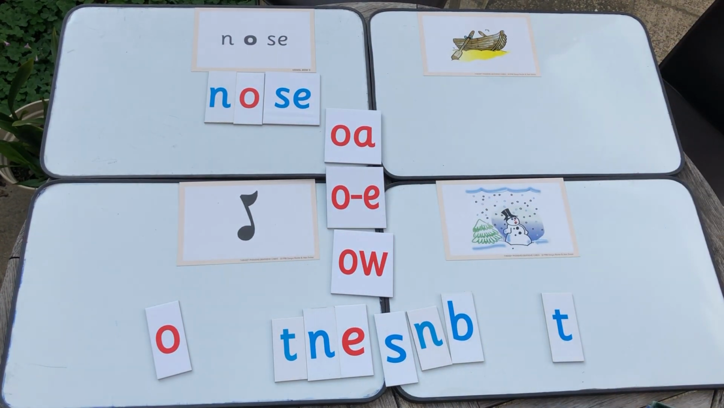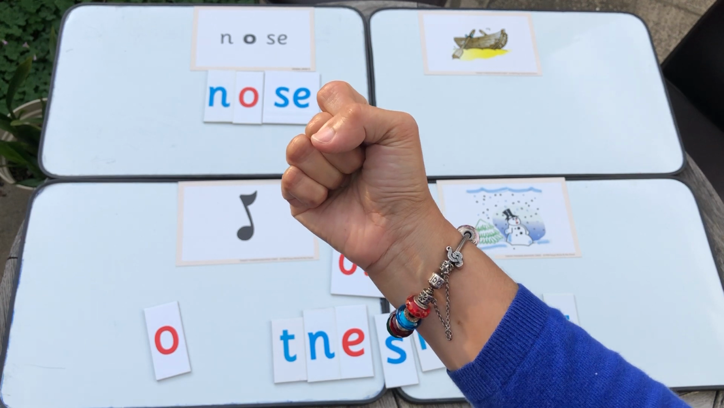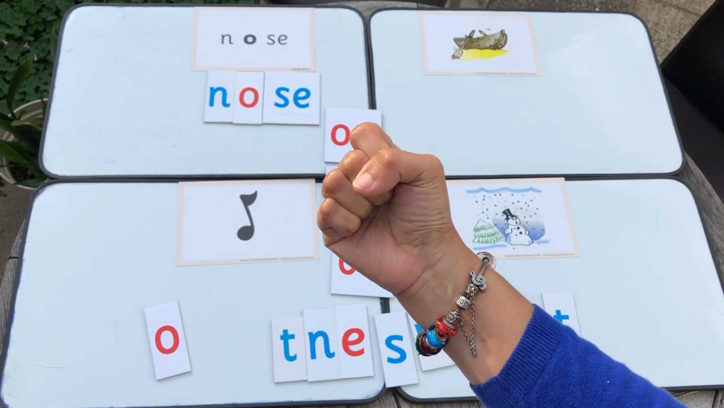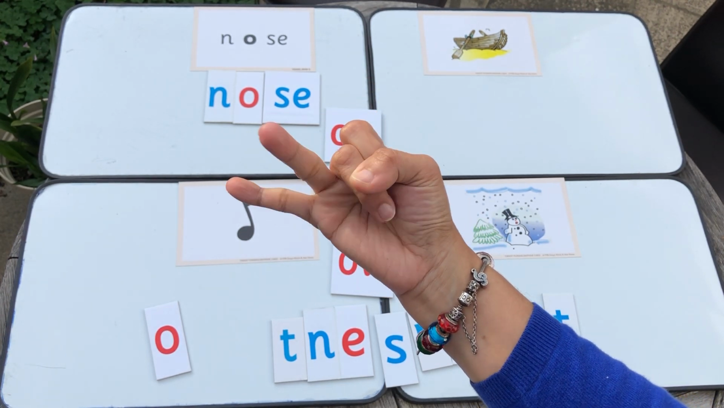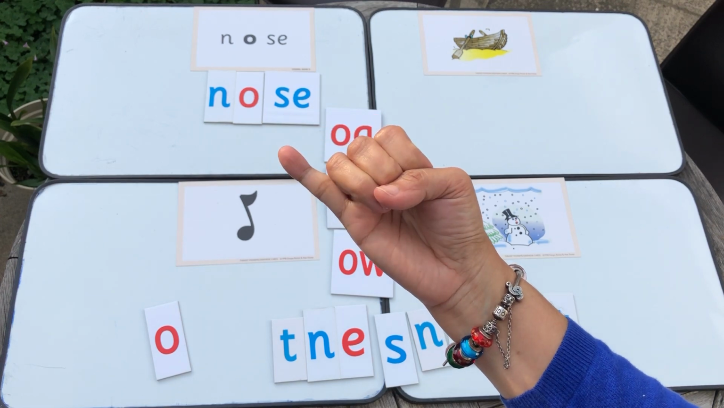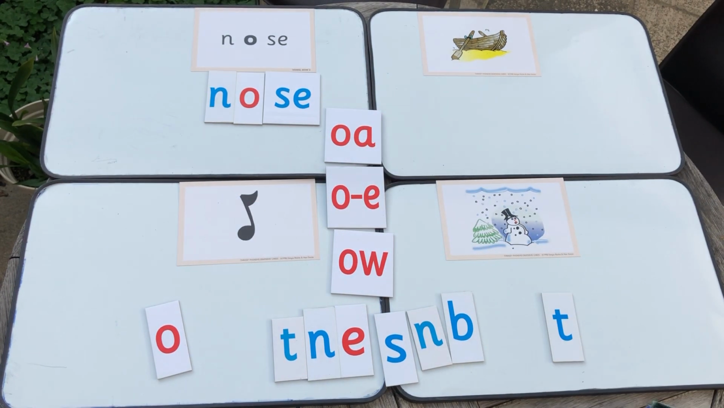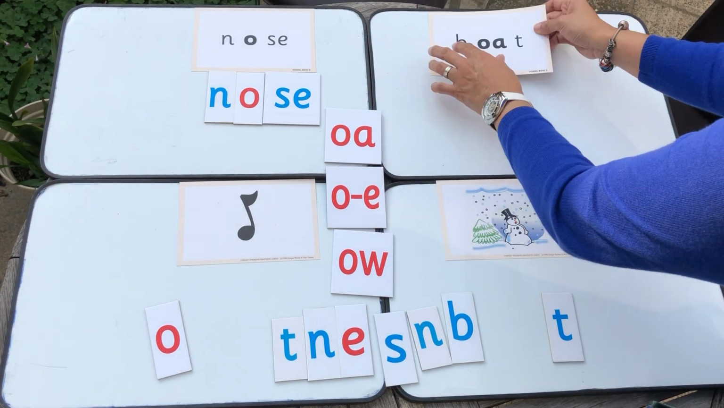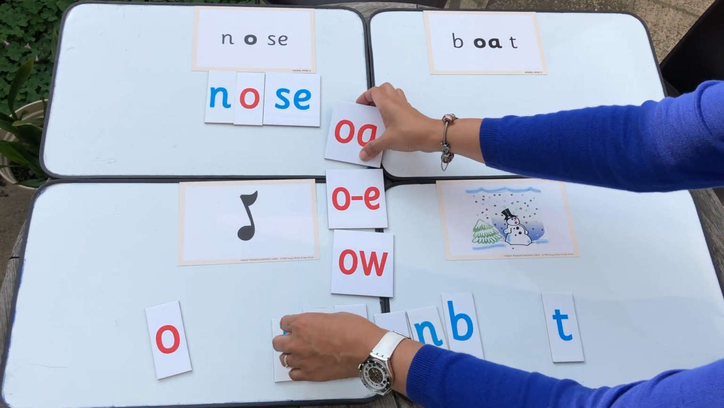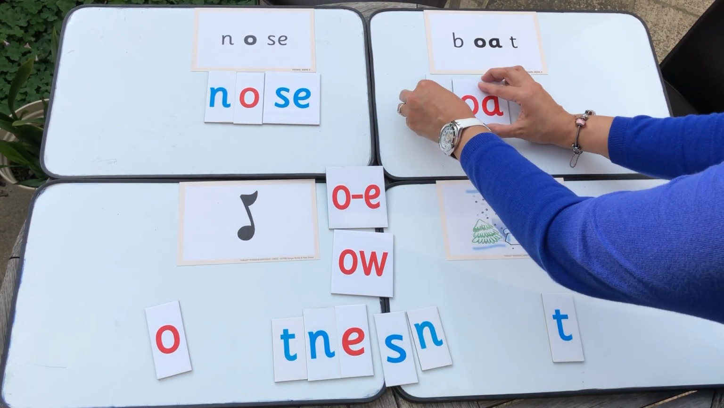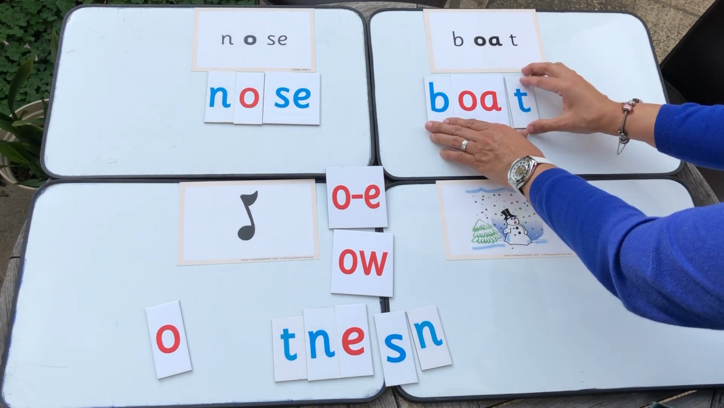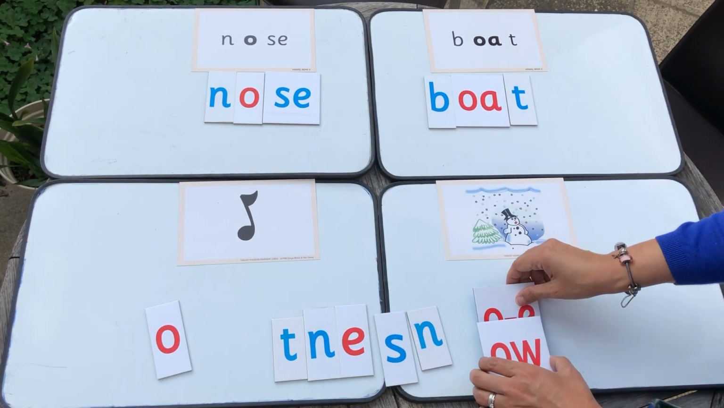Next. How many phonemes do you hear in the word boat? Show me your right hand. Phoneme fist. Boat. B, O, T. 3 phonemes. Boat. B, O, T. There.